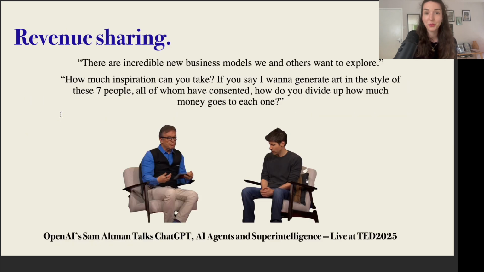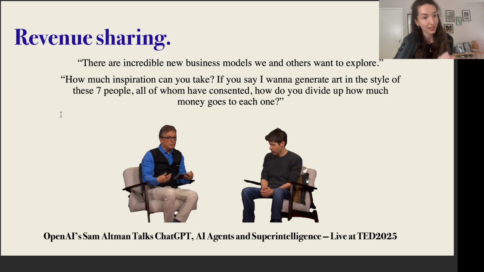This also came up in a conversation that Sam Altman had at TED 2025, where it's not necessarily an easy thing to do attribution. Of course, when you ask the model, hey, generate me an article in the style of this particular person, that is one thing. However, it's not so easy to define where the model took inspiration from whenever it generated a song or a story.